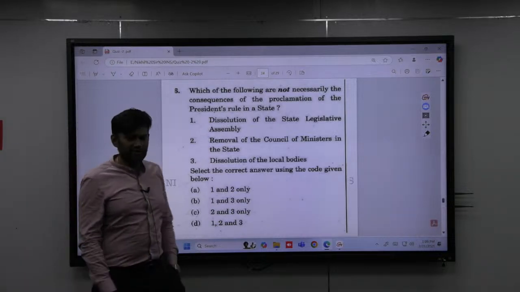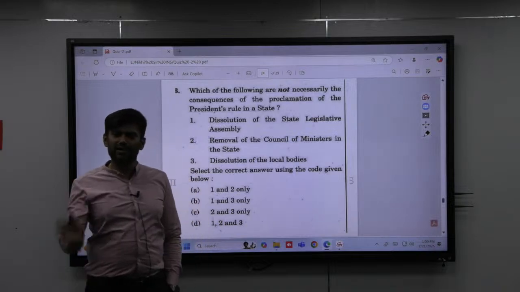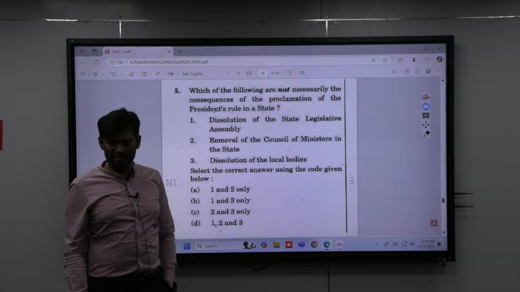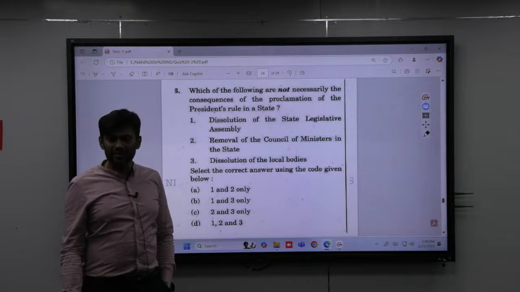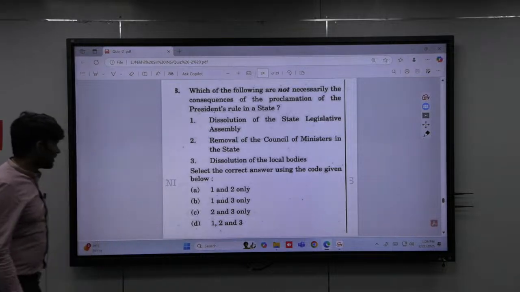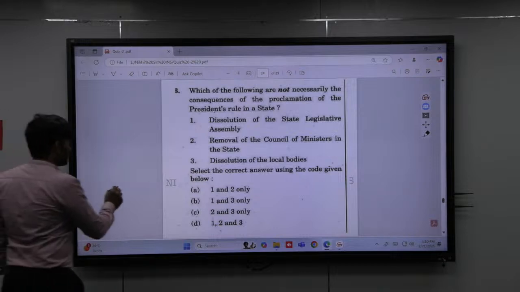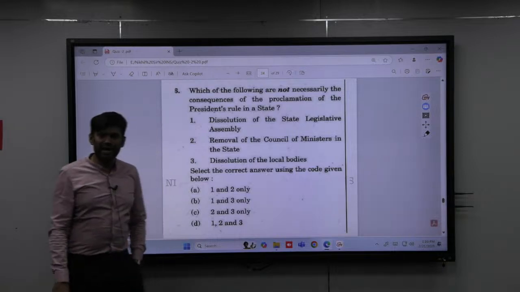Second, removal of council of ministers in the state. Definitely that will happen when president's rule has been declared. Immediately they will suspend the state council of ministers. Third, dissolution of local bodies. What is the connection between president's rule and dissolving local bodies? There is no connection. So that does not happen. So what will be your answer? The answer will be B, that is 1 and 3.